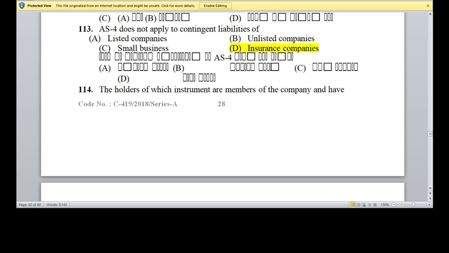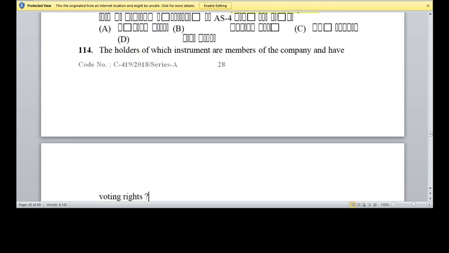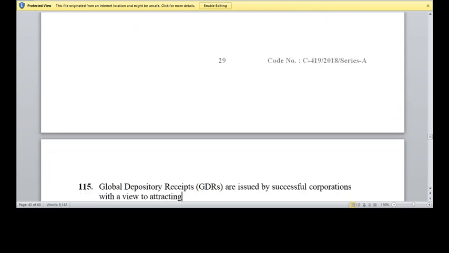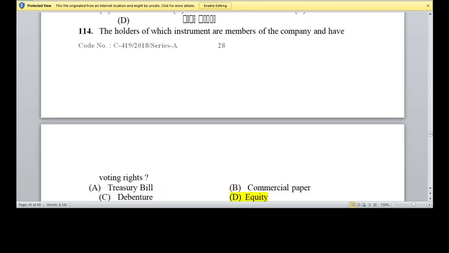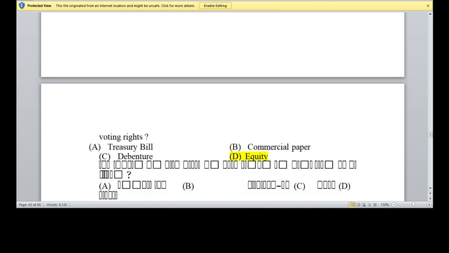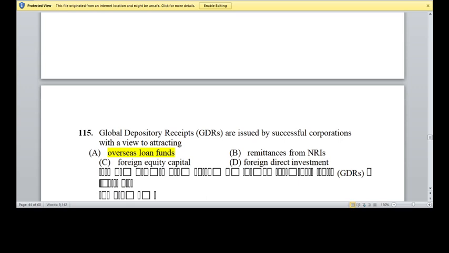114, the holder of which instrument are member of company and have voting right? The right option is D, equity shareholders have both right in voting as well as instrument of handling. Question 115, global depository receipts GDRs are issued by successful corporation with a view of attracting overseas loan fund.